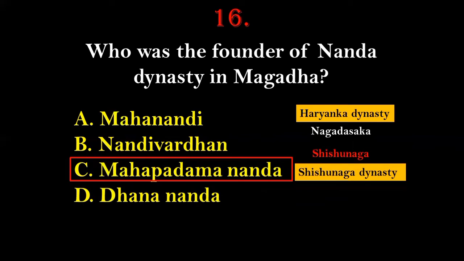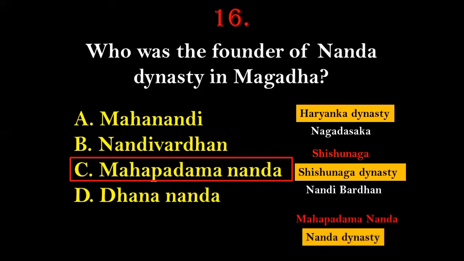And the last ruler of the Shishunanga dynasty will be Nandibardhan. And after the end of this Shishunanga dynasty, we will see the emergence of a new dynasty in northern Indian history called the Nanda dynasty, which will be established by Mahapadmananda. So these are the names of the three most important dynasties that ruled over Magadha from 6th century BC onwards. So this is very important to understand in a chronological order.